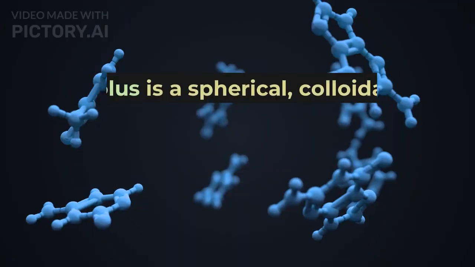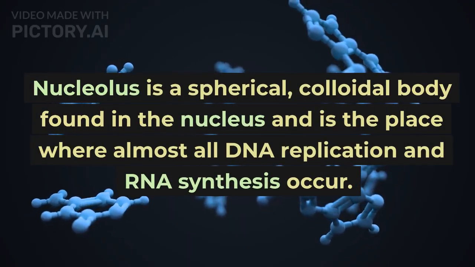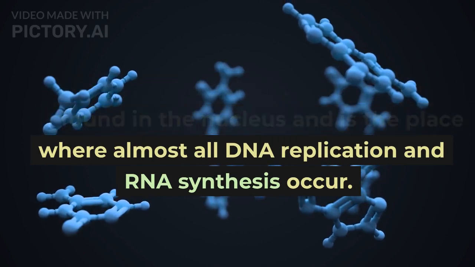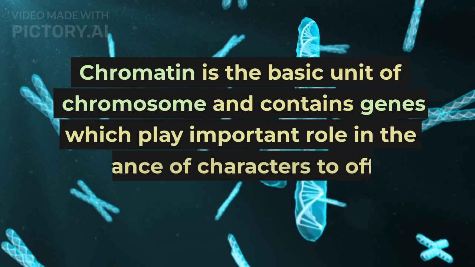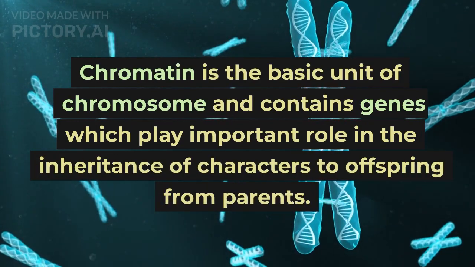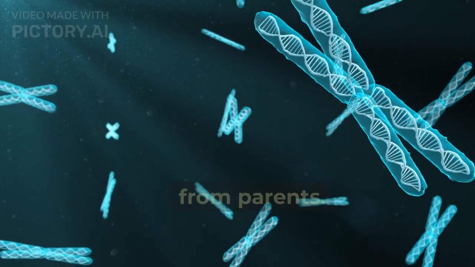Nucleolus is a spherical, colloidal body found in the nucleus and is the place where almost all DNA replication and RNA synthesis occur. Chromatin is the basic unit of chromosome and contains genes which play an important role in the inheritance of characters to offspring from parents.